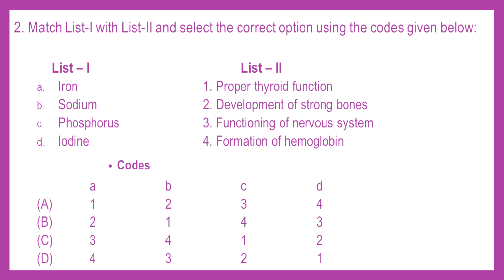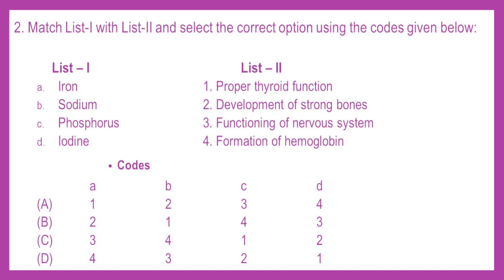Now let's go to question number 2. Match list 1 with list 2 and select the correct option using the codes given below. So list 1: iron, sodium, phosphorus, iodine. Let us start first with iron. Iron, proper thyroid function, no. Development of strong bones, no. Functioning of the nervous system, no. Formation of hemoglobin, yes, that is correct. Iron will help in the formation of hemoglobin.